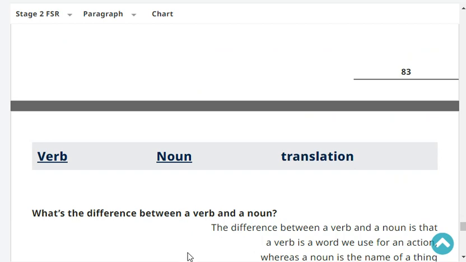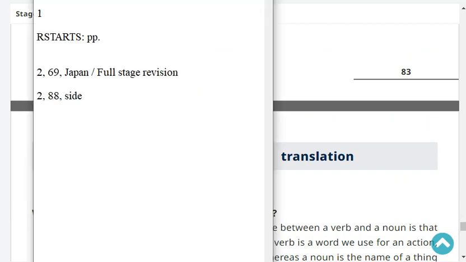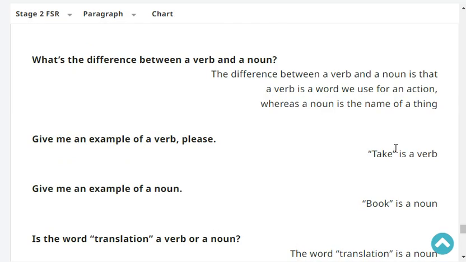Okay, what's the difference between a verb and a noun? The difference between a verb and a noun is that a verb is a word we use for an action. Okay, let's pronounce this one first.